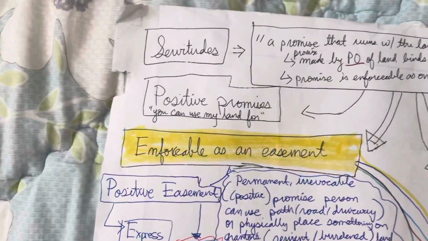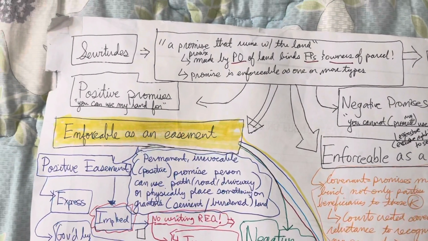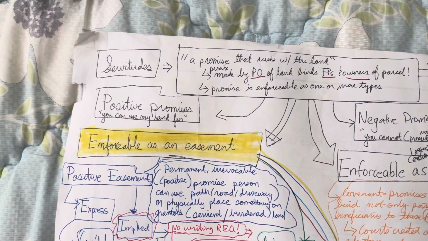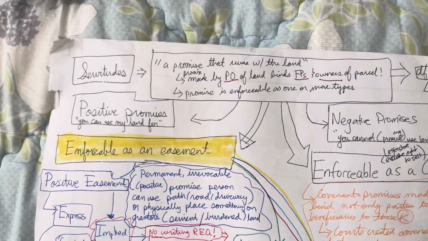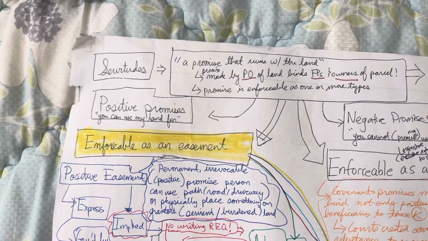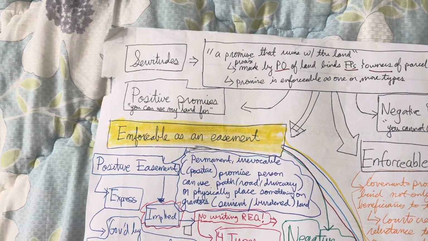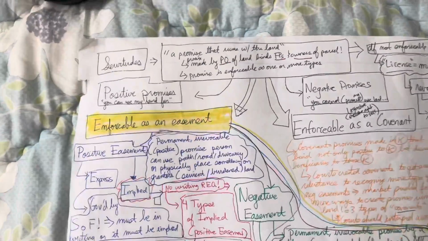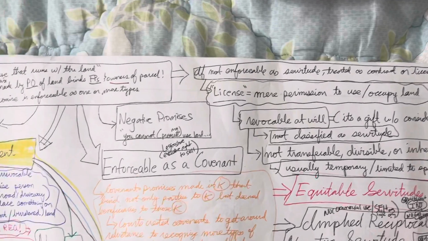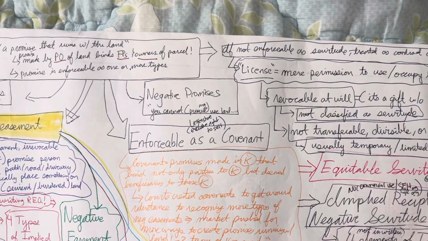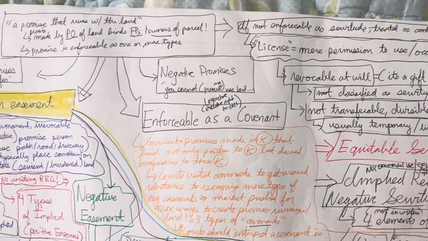So starting with servitudes, our definition of a servitude is a promise that runs with the land, a promise made by a purchaser or a primary owner of land that binds all future possessors and owners of the parcel. Now, the promise is enforceable as one or more types, as we'll explore in this video. The promise, if not enforceable as a servitude, may also be treated as a contract or a license.